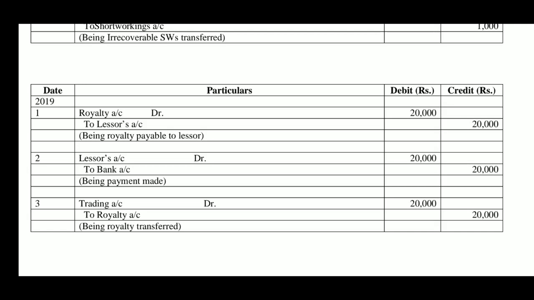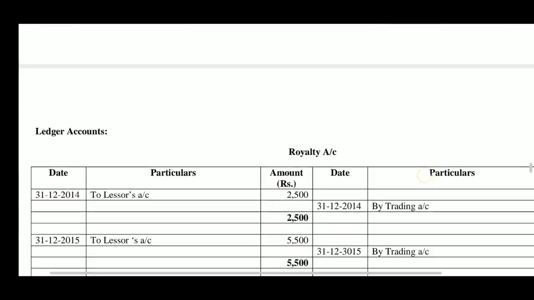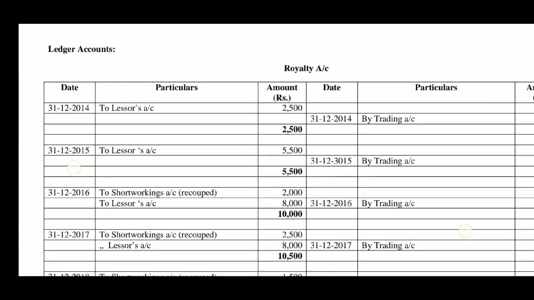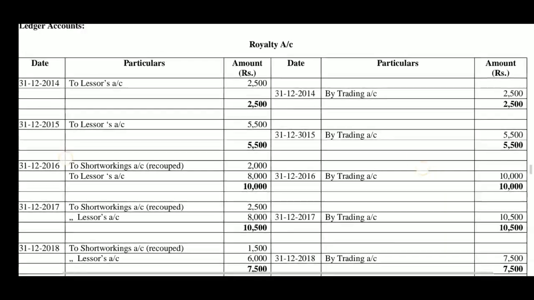Second entry for the payment, lessor's account debtor to bank account 20,000 being payment made. Royalty is transferred. Trading account debtor to royalty account 20,000 rupees being royalty transferred. So, the journal entries have been passed for all the years. Now, on the basis of these journal entries, ledger accounts are prepared.